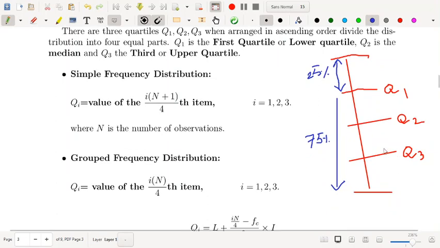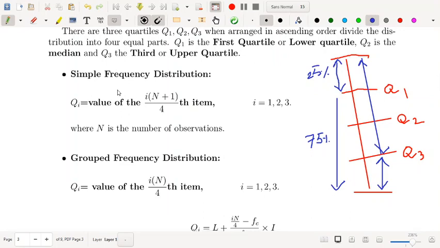And below Q3 there are 75% data, and above Q3 there are 25% data. So Q3 is called the third or upper quartile. Got it? I hope this explanation is clear to you. So now how will you calculate Q1, Q2, Q3? It's very simple. Just like you have calculated the median in your central tendency chapter, it's a similar way you will calculate Q1, Q2, Q3.